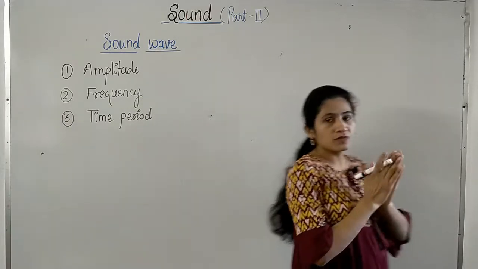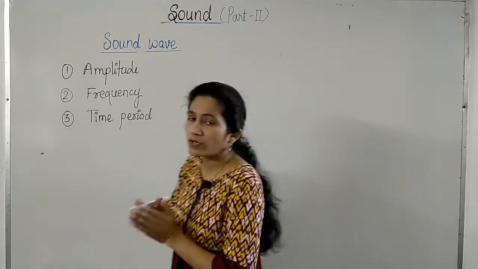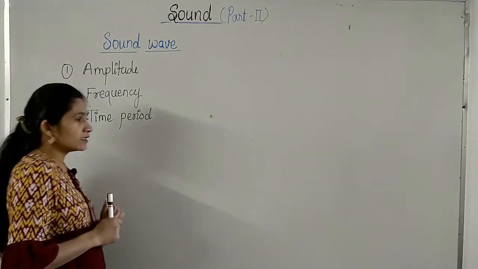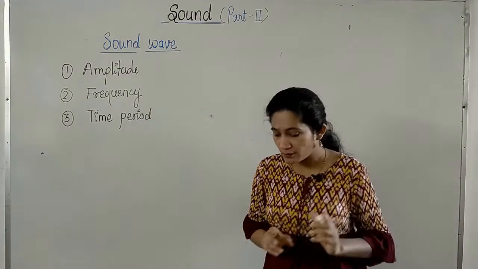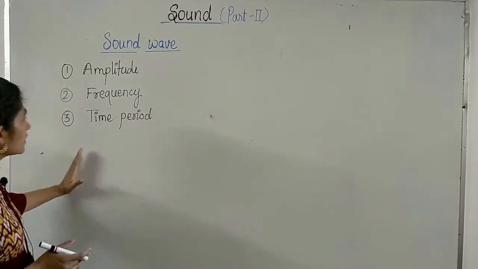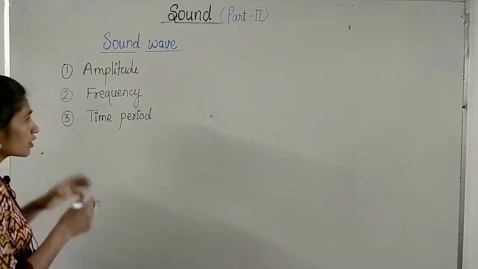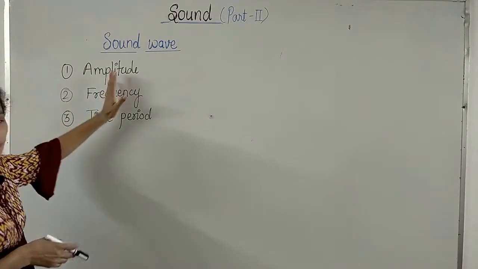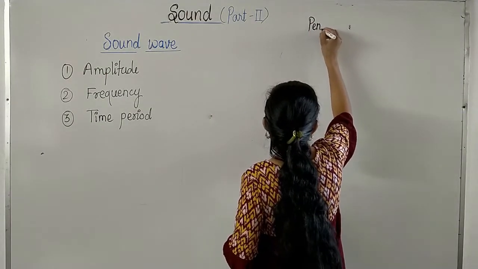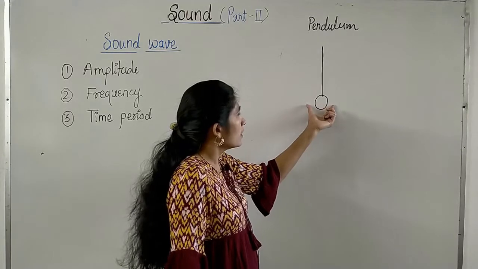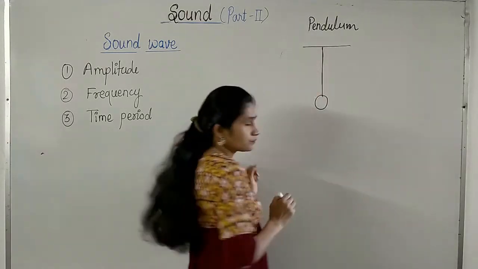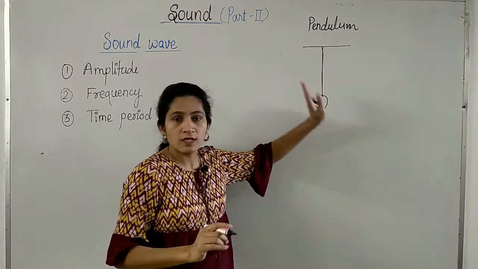But when an object oscillates, it oscillates so rapidly that we cannot observe its oscillations properly. An interesting thing is that its vibration is similar to the pendulum. So if we study the pendulum, then we can understand these properties. So first we learn the pendulum and then we'll get back to this topic. So what is a pendulum? It consists of a bob which is hung with the help of a thread to some support. This simple arrangement is known as a pendulum.